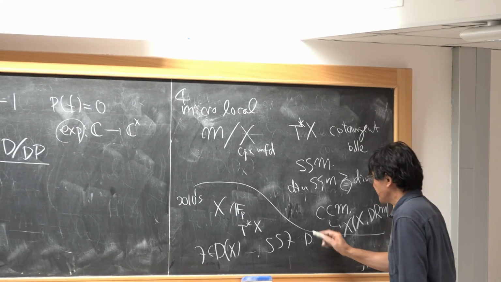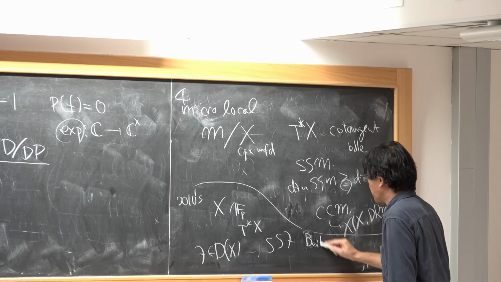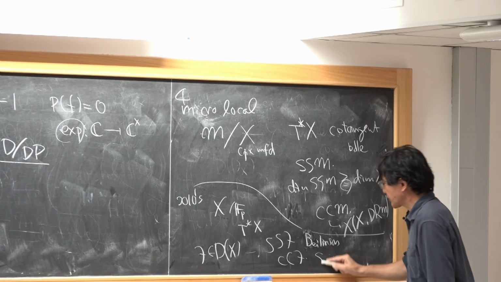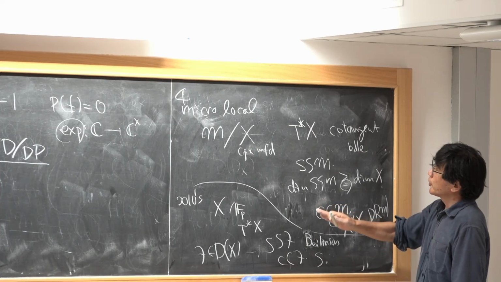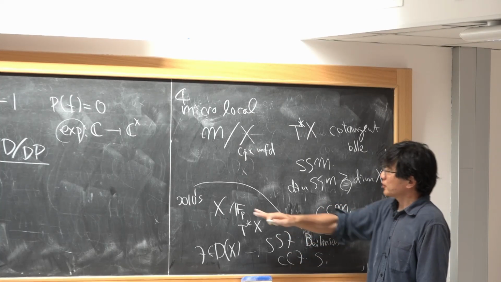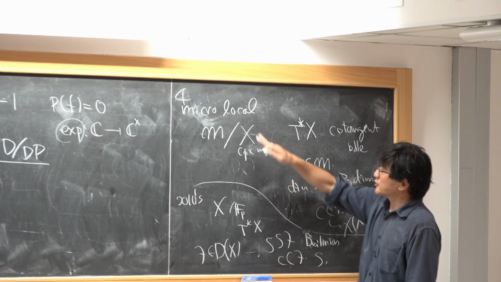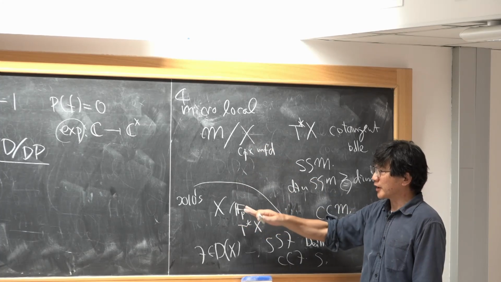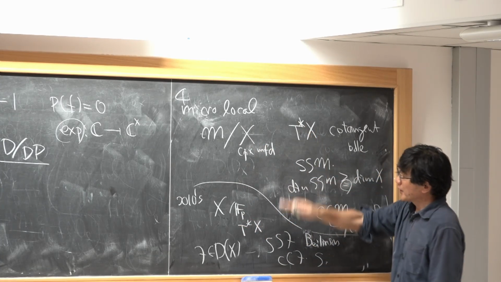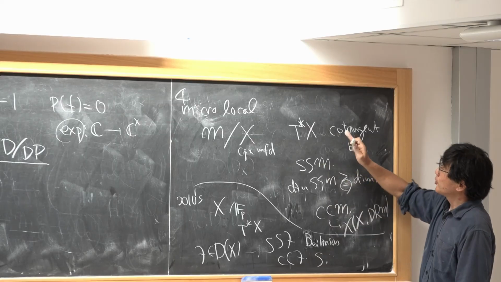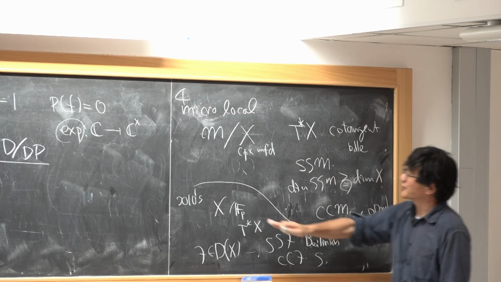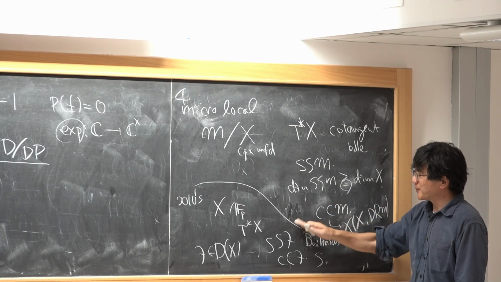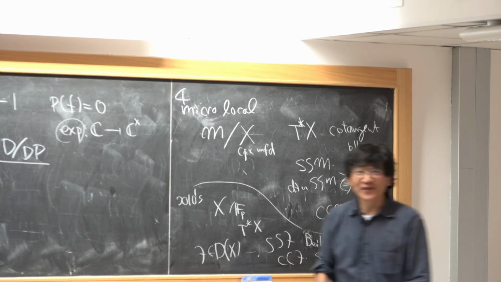This is defined by Beilinson. And also the characteristic cycle. As I said in the beginning, the theory of D-modules and étale cohomology have totally different origins, but it took some time, and eventually we have very similar theories. Thank you very much.